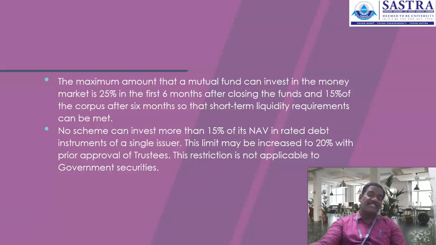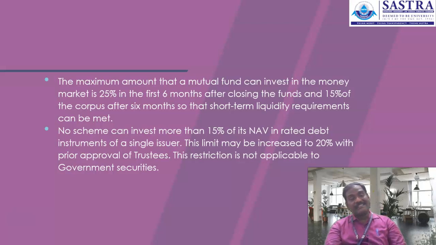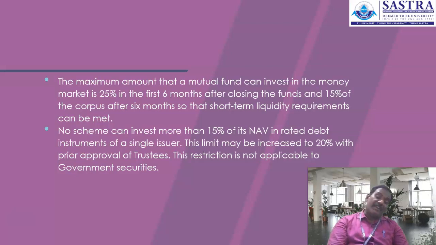For example, ONGC has issued such a debt instrument in the market. You know that if you have started an open-ended scheme, a minimum corpus of 50 crore is required. If it is a closed-ended scheme, a minimum corpus of 20 crore is required to start such a scheme.